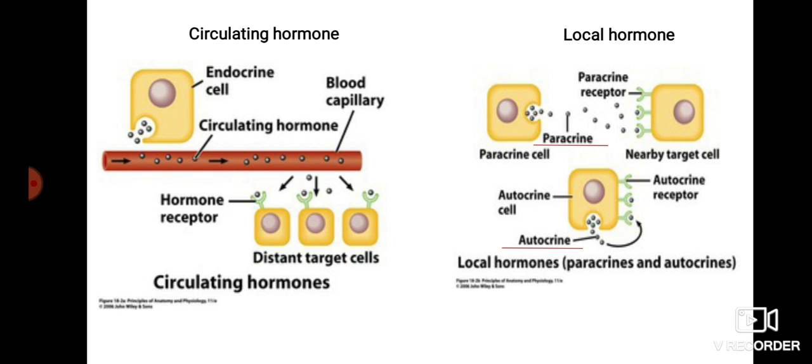Next is the other local hormone transport, autocrine. In this, the same cell secretes the hormone and it attaches to its own receptor, the autocrine receptor.